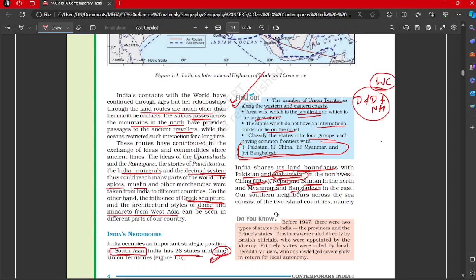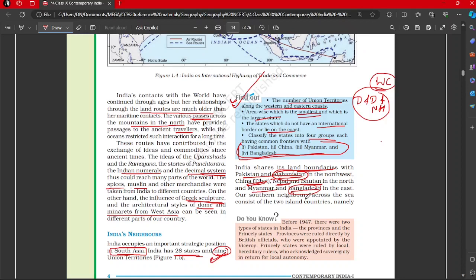These are the eastern neighbors. Bangladesh is surrounded by India. Bangladesh is surrounded by Indian states. So that again is another task that you can find out: how many states are in touch with Bangladesh, which has the largest boundary with Bangladesh, and so on.